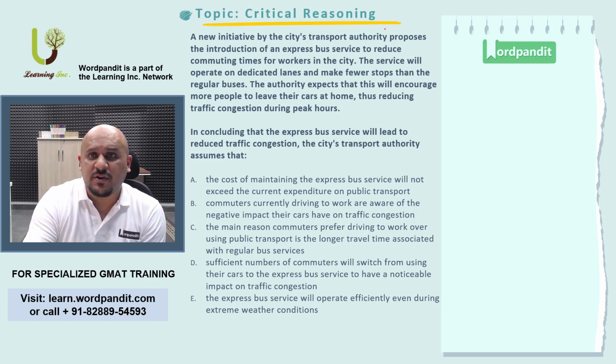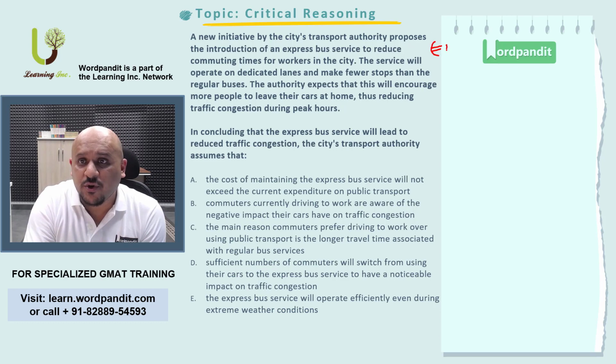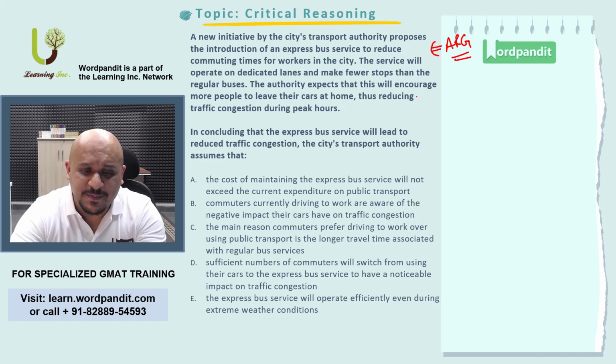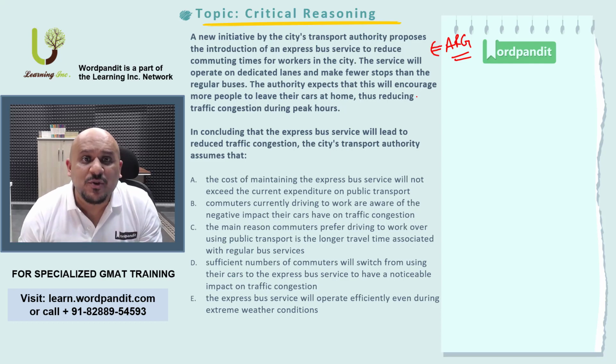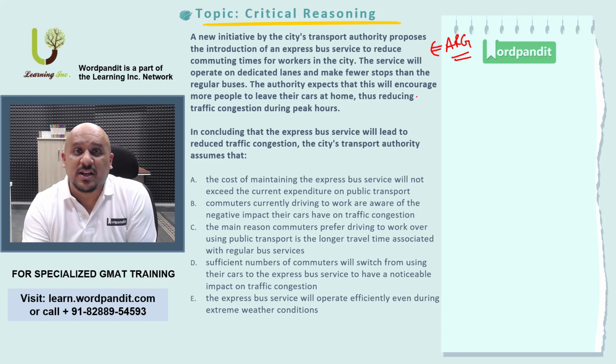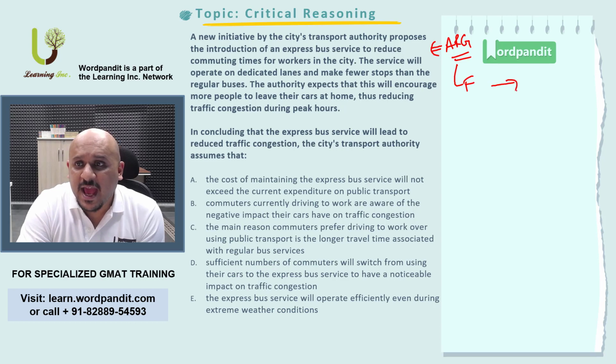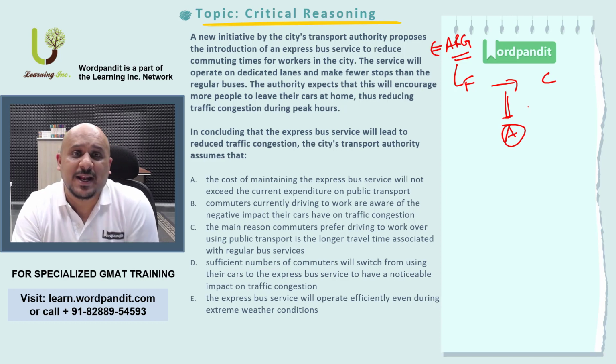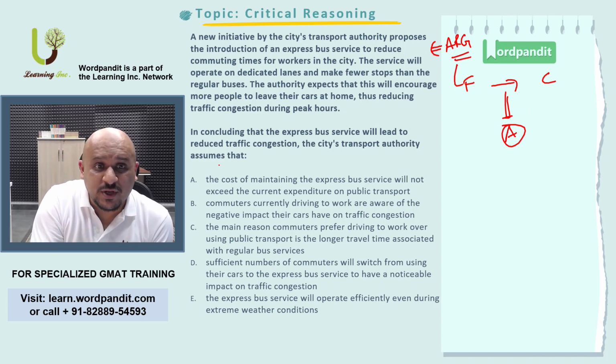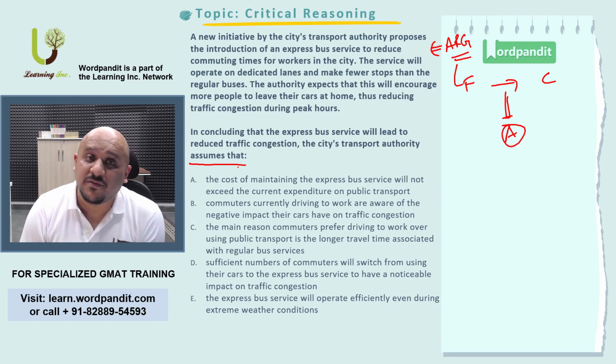Now, the first thing that we should do with any GMAT critical reasoning question is analyze the argument. This is your argument. An argument is a set of facts and conclusions, right? And when you adopt this reasoning structure where you provide a fact and a conclusion, somewhere in the middle you have an assumption that lies in the middle. And this question asks you to identify the assumption of the argument.